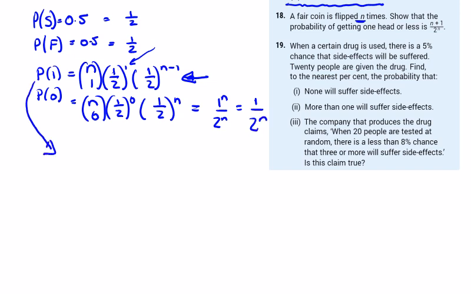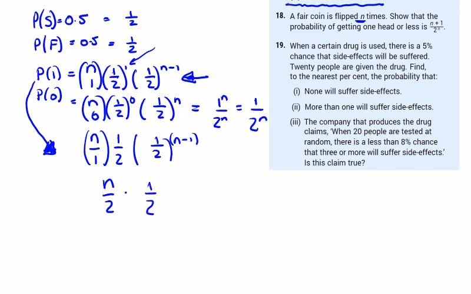So we simplify the first one. So n choose 1 is just n. Well, we write it as a fraction, n over 1 times 1/2. So it's going to be n over 2, and then that's times 1/2 to the power of n minus 1. So times 1 over 2 to the power of n minus 1, because 1 to the power of anything is 1.